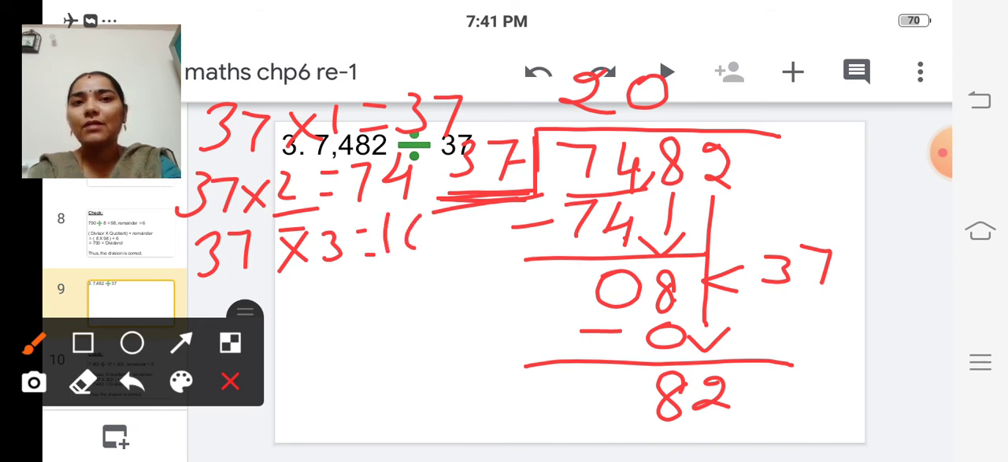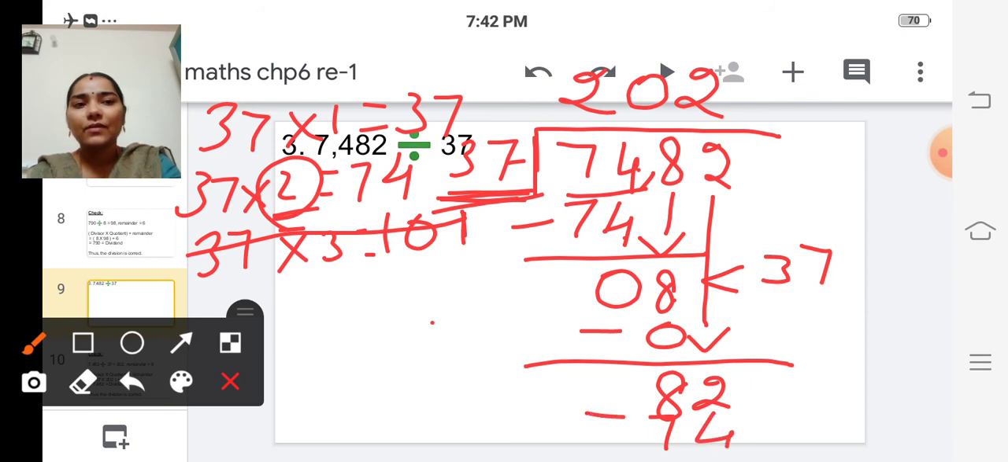So it will become 101. So it will be on 82, isn't it? So we cannot take 37 threes up. So we'll take 2 times. Okay. So here write 2 here and write 74 here and subtract.